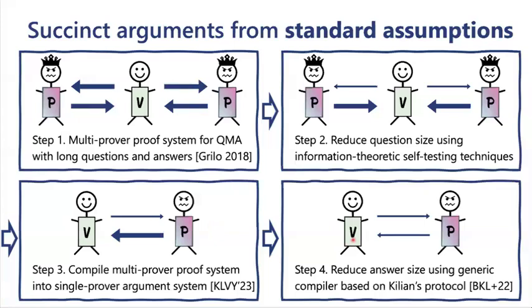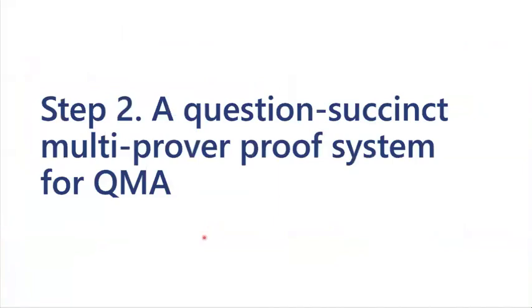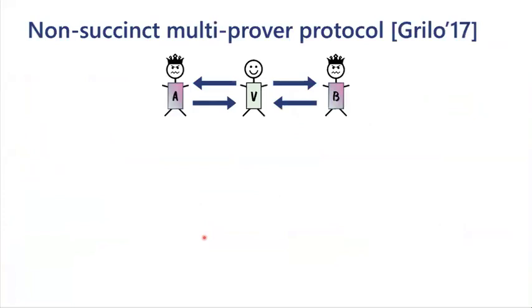So for the rest of this talk, I want to explain step 2 and step 3 in a little bit more detail. Step 1 was known already, and step 4 is the same as in the previous paper. So these are really the two technically difficult steps. Okay, how do we get a question succinct multi-prover proof system for QMA? Well, for this, let me just tell you how this non-succinct multi-prover protocol works.